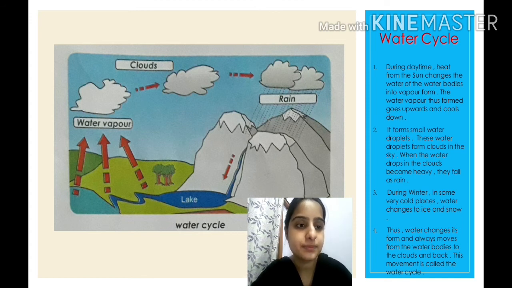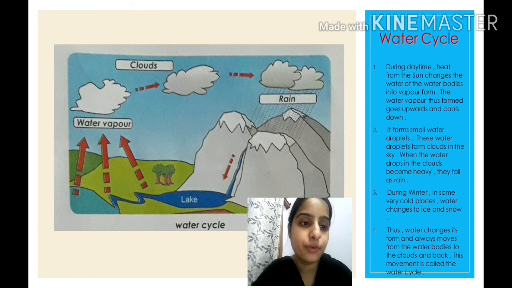Clear? During winter, in some very cold places, water changes to ice and snow. Here water changes to water vapor, isn't it? But during winter, children, in some very cold places, water changes to ice and snow.